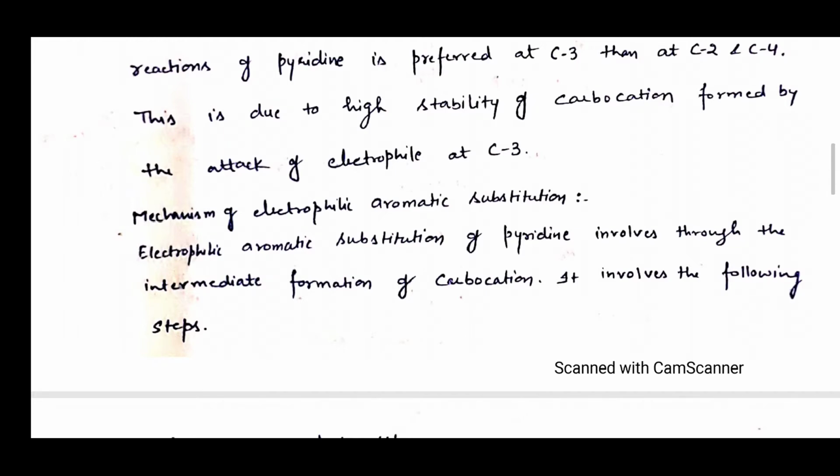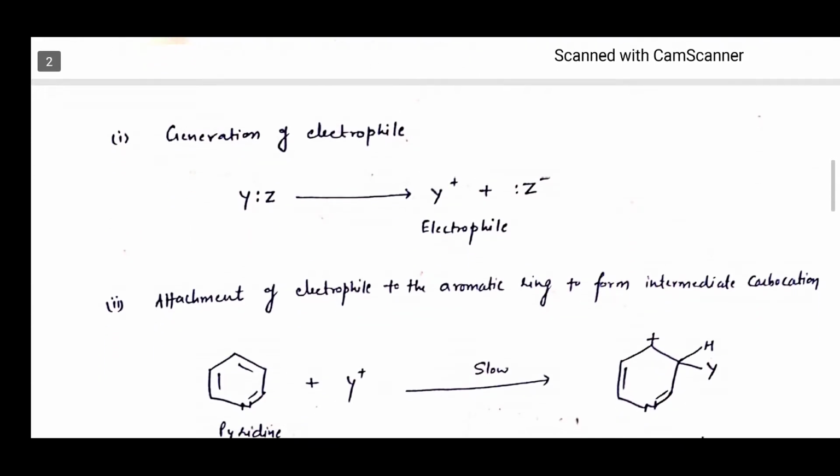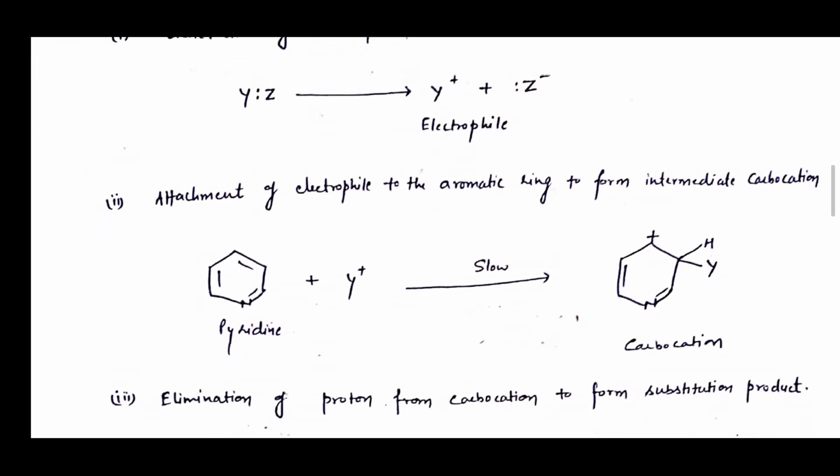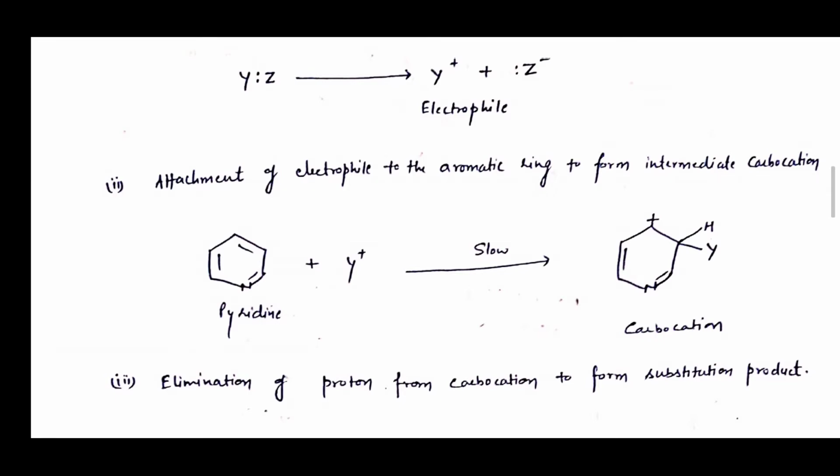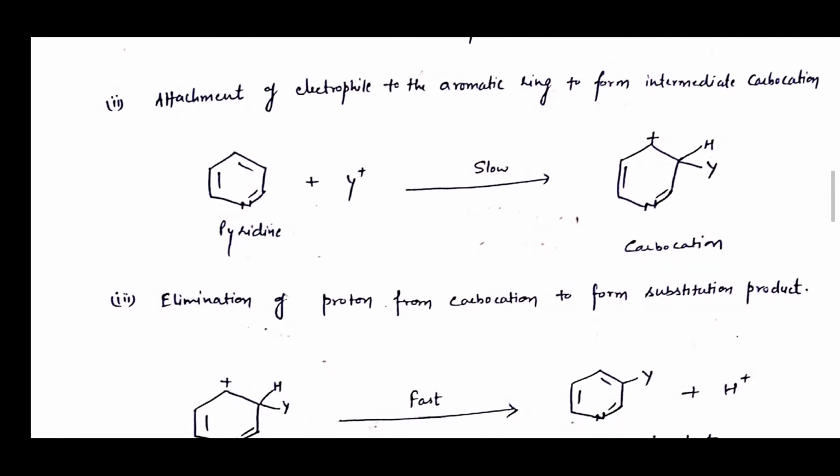Number 1, as you can see in this reaction, the first step is generation of the electrophile. From the compound YZ, Y positive is generated as the electrophile and Z negative is removed. Next is attachment of the electrophile to the aromatic ring to form an intermediate cation. Pyridine when treated with this electrophile Y positive, it is a slow process for formation of the carbocation.